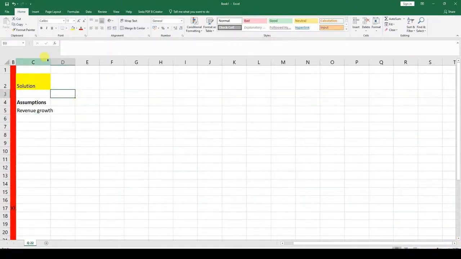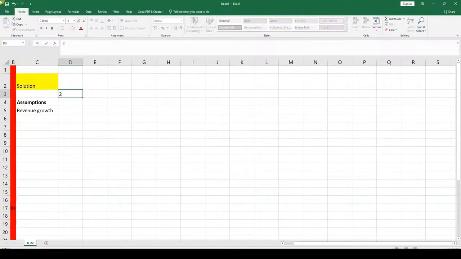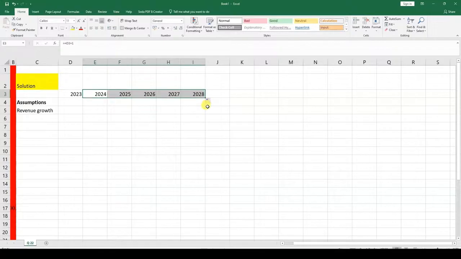So 2023. Then we move on here, plus 1, 2024, and we can go up to plus 5 years, up to 2028. Just drag it like that. This we can put in bold, Control B, so it can indicate the years there. So what have we been told for the revenue growth?